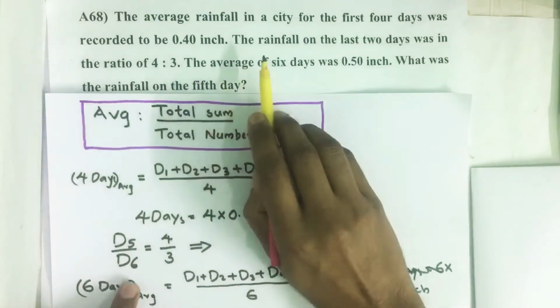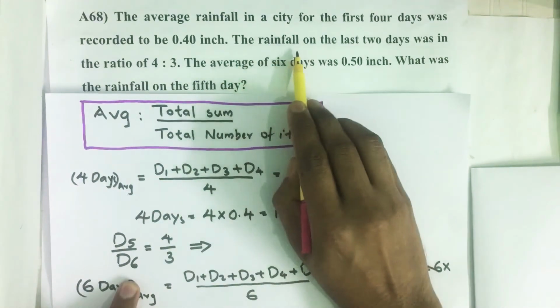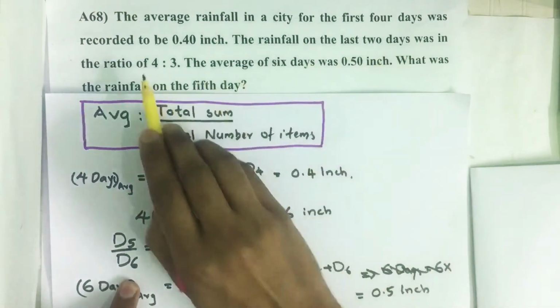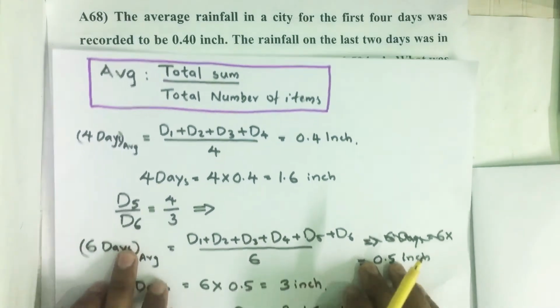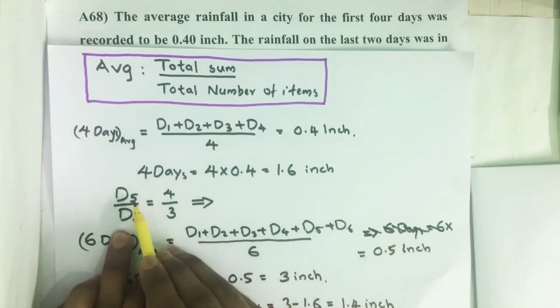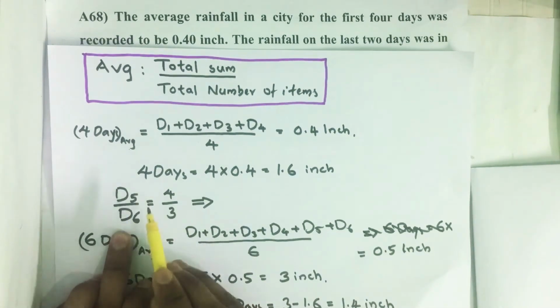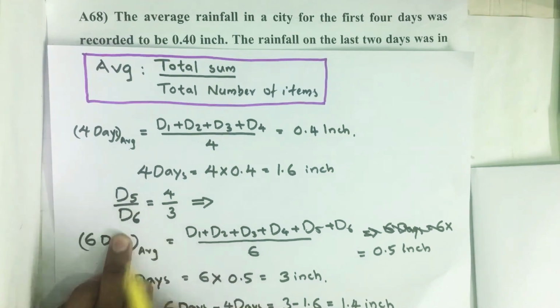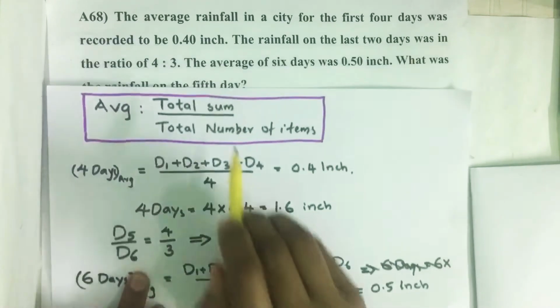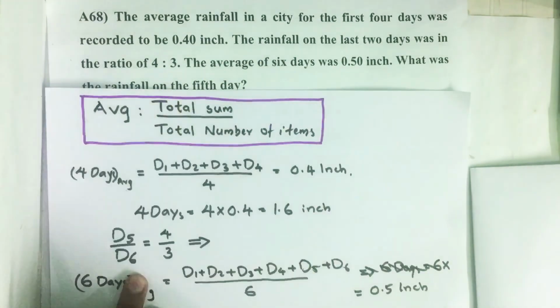Then in the next statement it is given that the rainfall on the last 2 days was in the ratio 4:3. That means the ratio of rainfall recorded on day 5 to day 6 equals 4/3. That is how we can write the second statement.